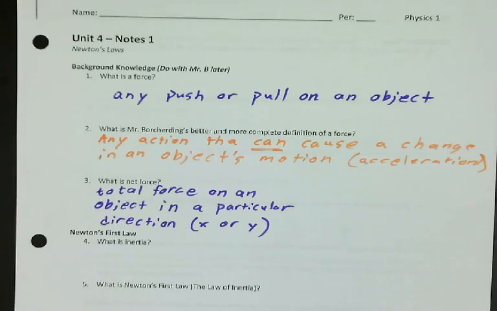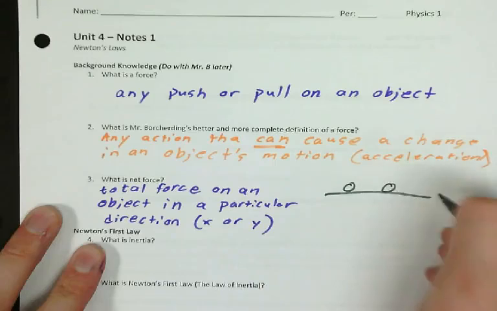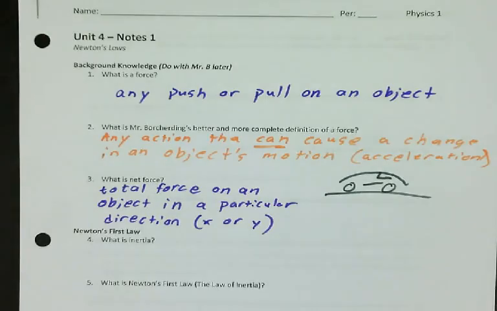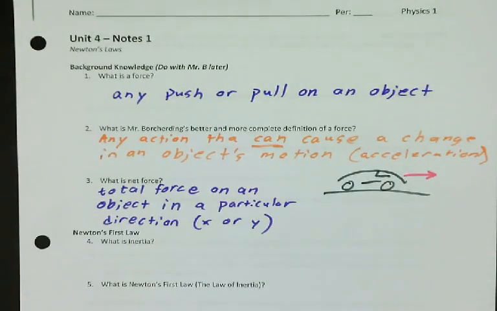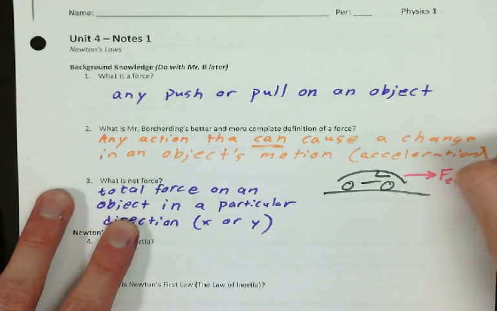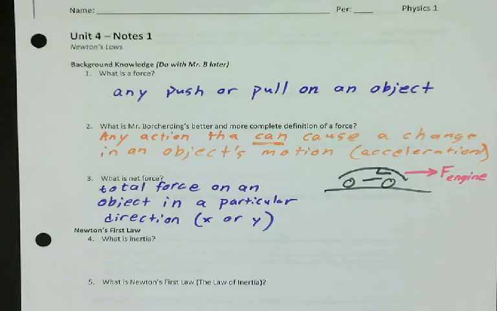So let me show you an example of how this works. So let's use a car driving on the road. Okay, so here's my car driving on the road. Okay, so it has several forces on it, things that can cause a change in motion. They may not be causing a change right now, but they can. For example, the engine can cause the car to speed up. So we would call that the force from the, we'll just call that force engine for now. There's better words for these things, but for right now we'll just go with that. So there's a force from the engine that can cause it to speed up going forward.